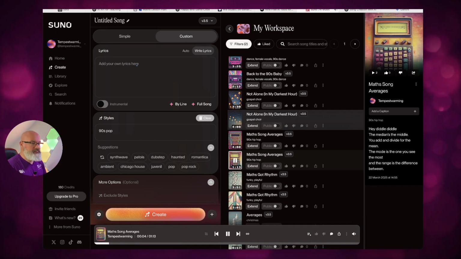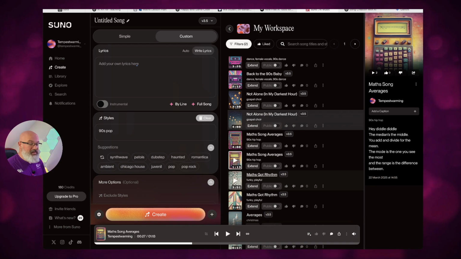You add and divide for the mean. The mode is the one you see the most, and the range is the difference between. Hey diddle diddle, the median's the middle. You add and divide for the mean. Mode is the one you see the most, and the range is the difference between. Hey diddle diddle, the median's the middle. You add and divide for the mean.